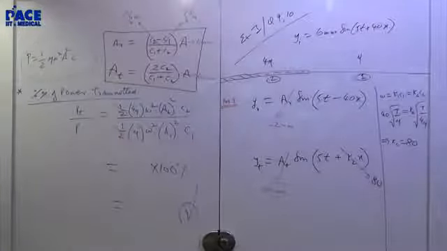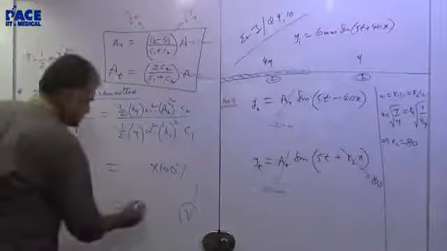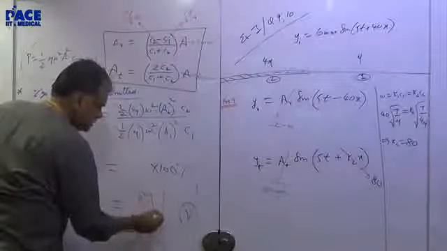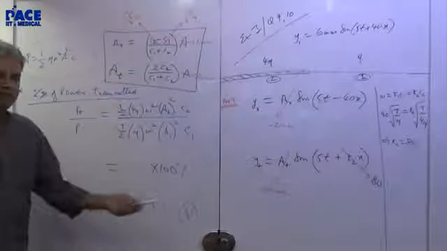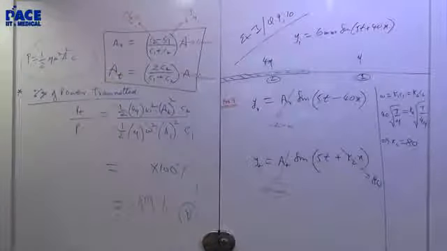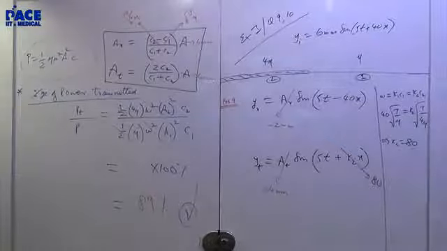Yeah, so that's it, 89% shall I say. So about 89% is transmitted, which means 11% will be reflected. Are you fine with this? Reflection, transmission, coefficient, that's it. We go to a new topic, beats.